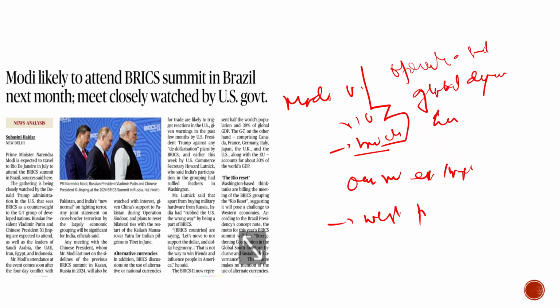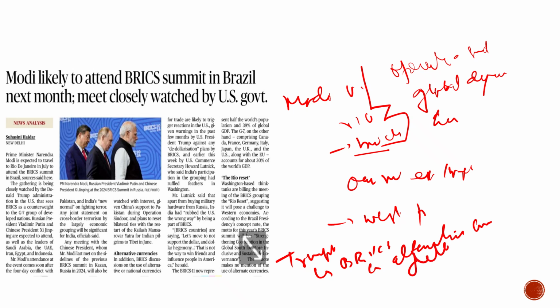During this time, if you would have read the news articles last year, you would have heard that Trump warned the BRICS that he won't allow them to go for an alternative currency. There was a discussion of de-dollarization in BRICS. They wanted to move out of the dollar and trade in their own domestic currencies, which Trump did not like, and he warned them against it.